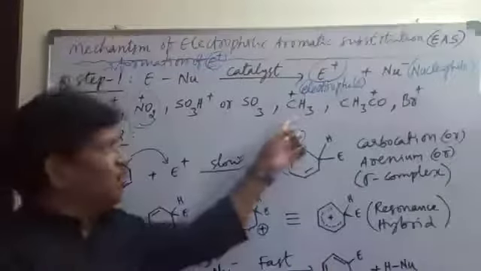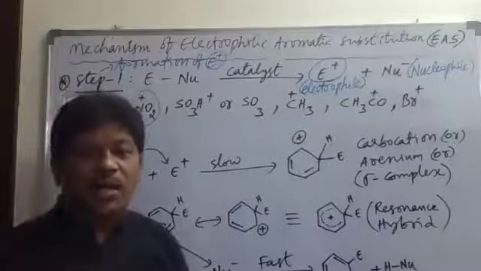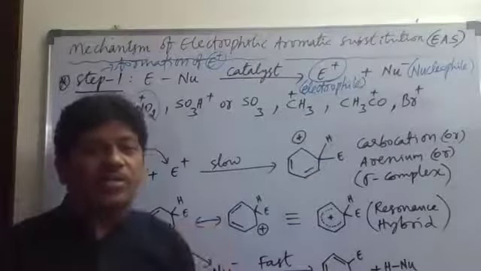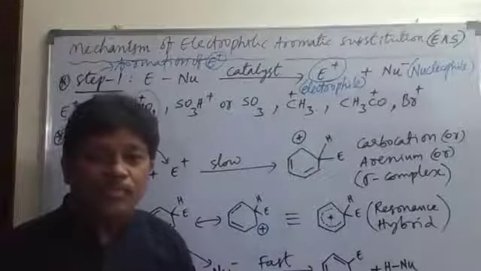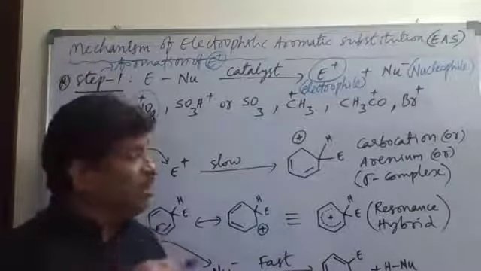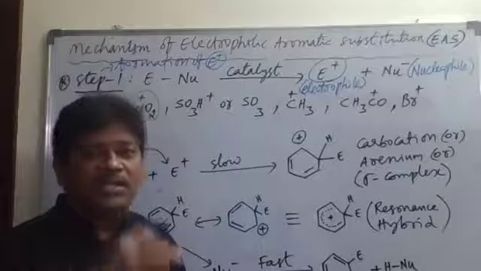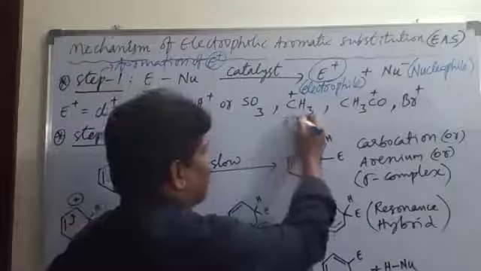If an alkyl carbocation is substituted in the benzene ring, that reaction is called alkylation. Alkylation means the substitution of CH3 plus or any R plus, capital R plus. So CH3 plus we can also say R plus.